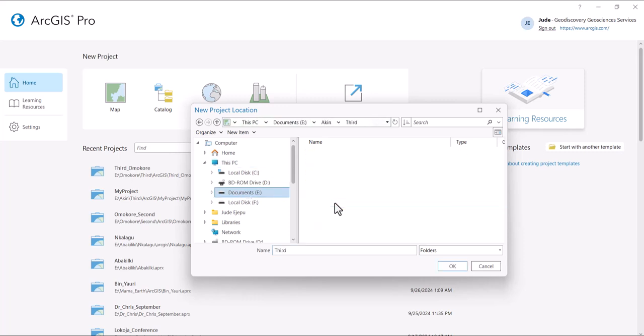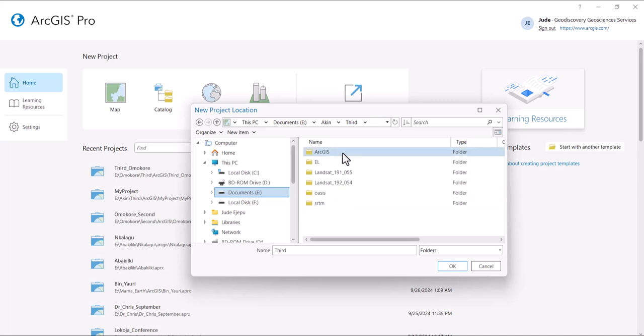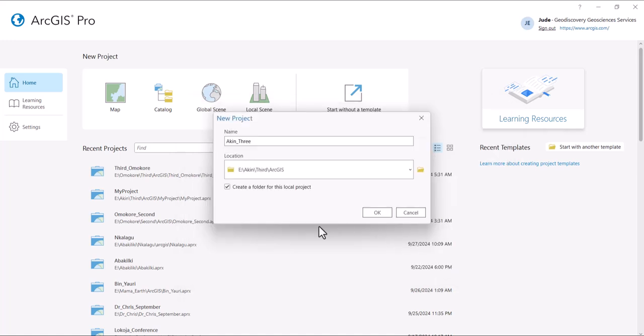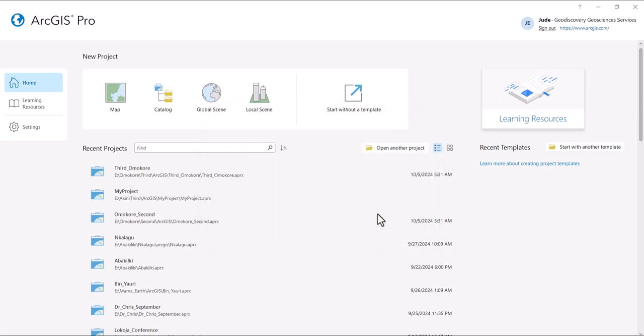So this is stored in ArcGIS. Okay, I need it to be in this ArcGIS folder, and the name of the project is Arkin3, and I want it to create a folder for this local project. Remember, you're going to be sharing the folder. We click on OK.